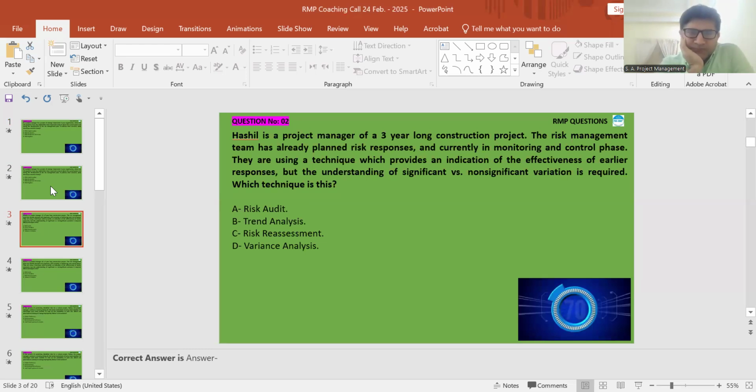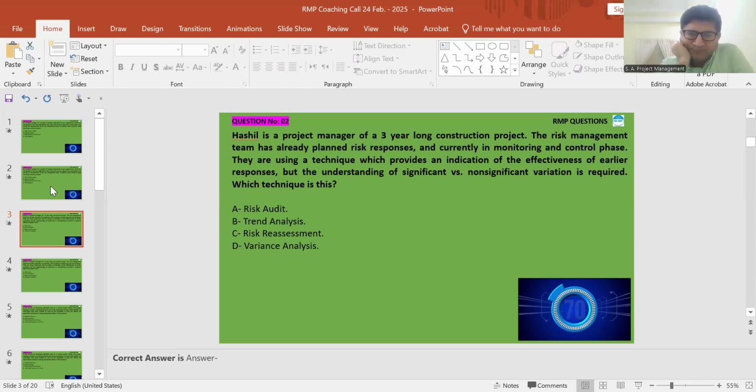Question 2: Ash Hill is a project manager of a 3-year-long construction project. The risk management team has already planned risk responses and is currently in the monitoring and controlling phase. They are using a technique which provides an indication of effectiveness of early responses, but an understanding of significant and non-significant variation is required. Which technique is this? Option A, risk audit. Option B, trend analysis. Option C, risk reassessment. Option D, variance analysis.